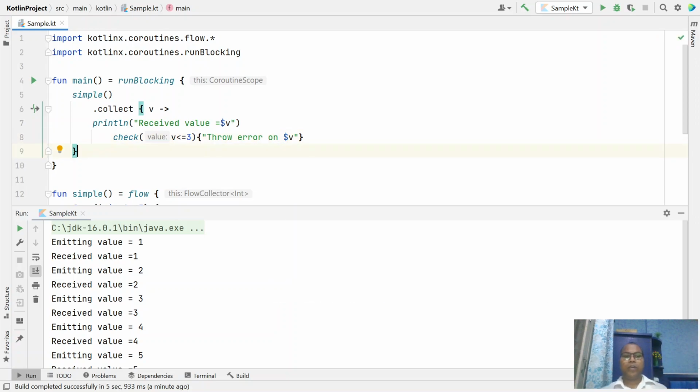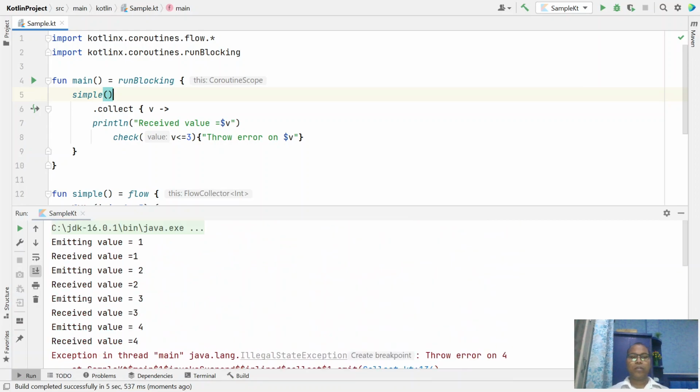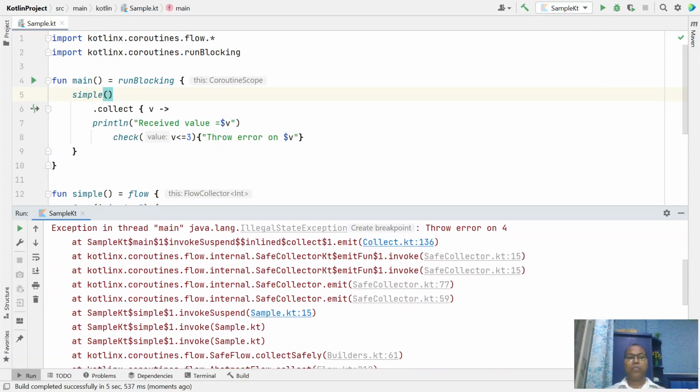So here we manually throw an exception, and let's see what happens. We receive one, two, three values less than or equal to 3, and before that, we get an exception.